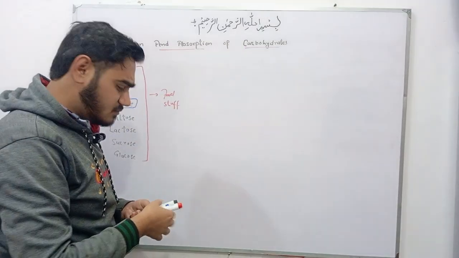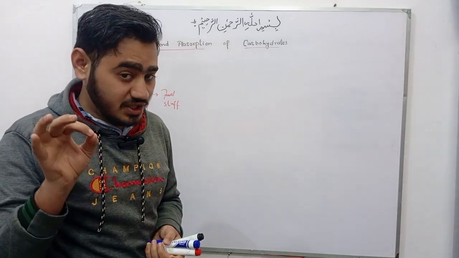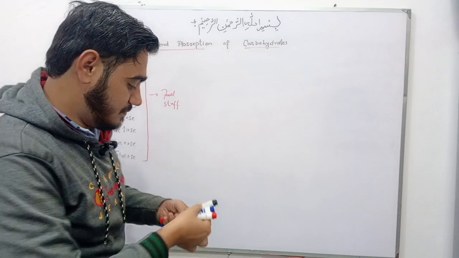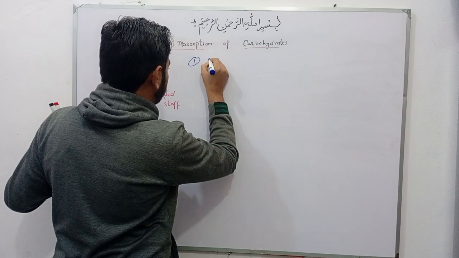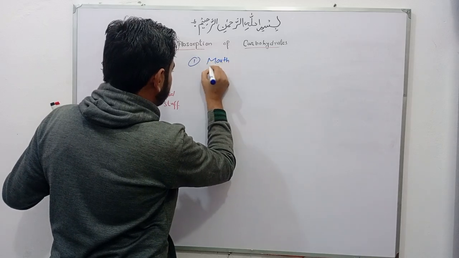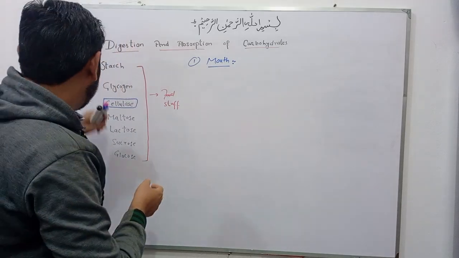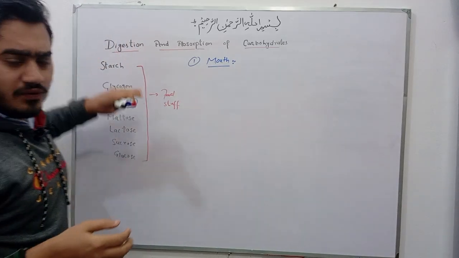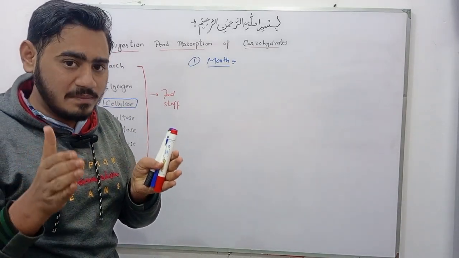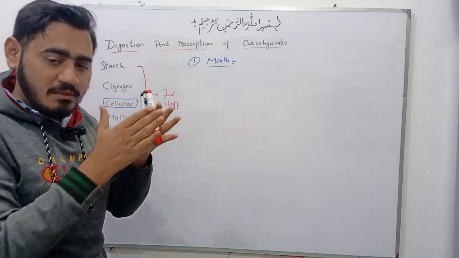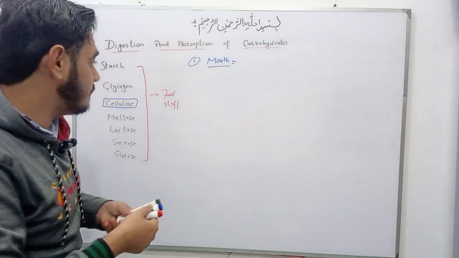What happens? Basically, the starting site for the digestion of carbohydrate is the mouth. Basically, starch is made up of amylose and amylopectin. Amylose is an unbranched chain of glucose. Amylopectin is a branched chain of glucose. Amylose is soluble in water, while amylopectin is insoluble in water.